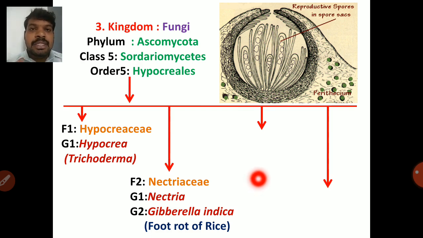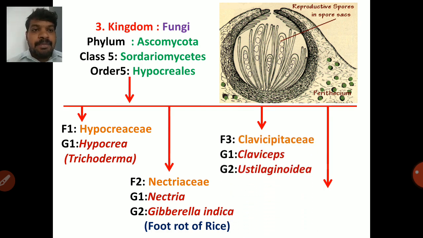You would have already studied Bakanae in 12th. That is foolish seedling disease of rice. That is caused by Gibberella indica. Next one is Clavicipitaceae family. Genus is Claviceps. Claviceps fusiformis produces the ergot disease of kambu or bajra.